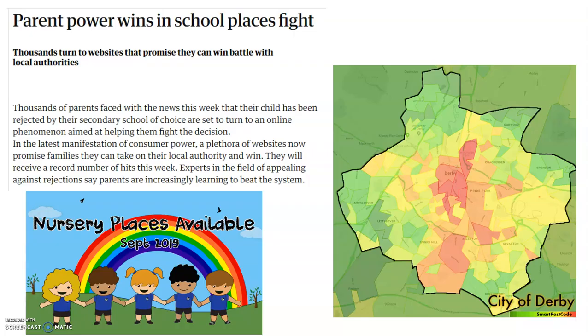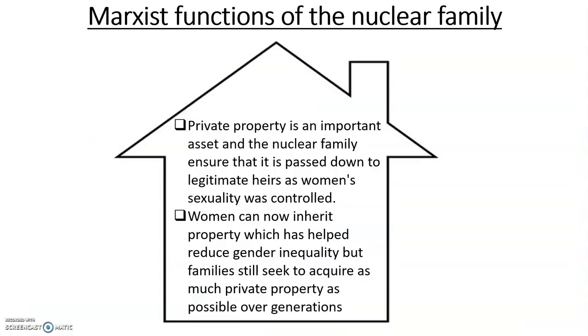So this is quite a good example. If you look here on the map, you can see apparently the darker green you are, the more desirable the area is in terms of living for schools. And again, parents are fighting for school places and nursery places in terms of making sure that their kids go to the best school. This is all helping fuel capitalism because then those businesses are going to be more successful. Housing prices, for instance, in areas that are more desirable are going to help the economy.